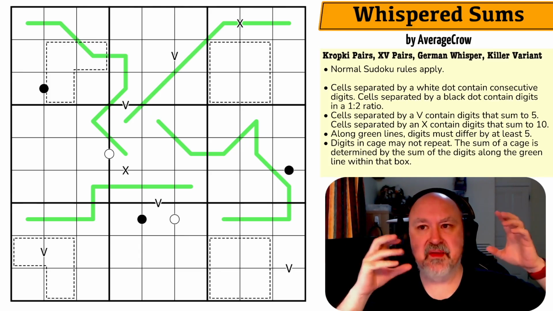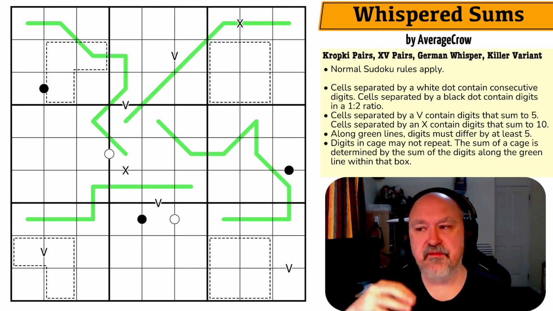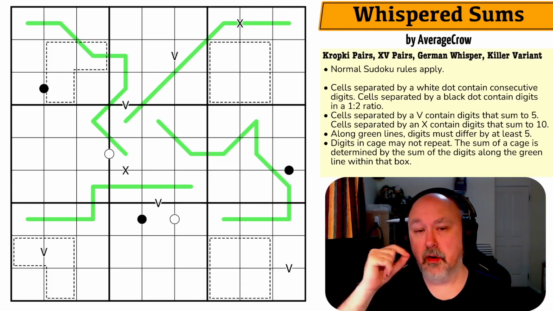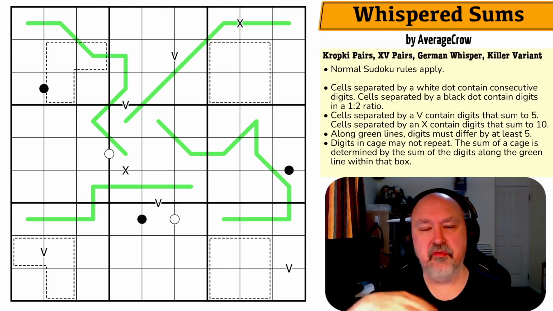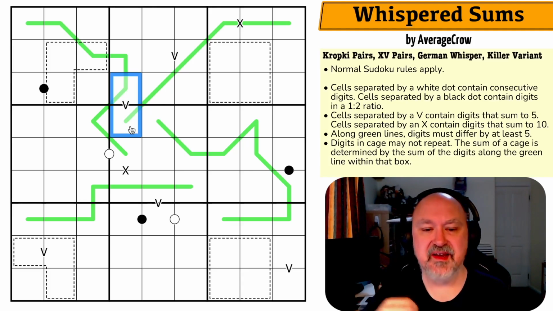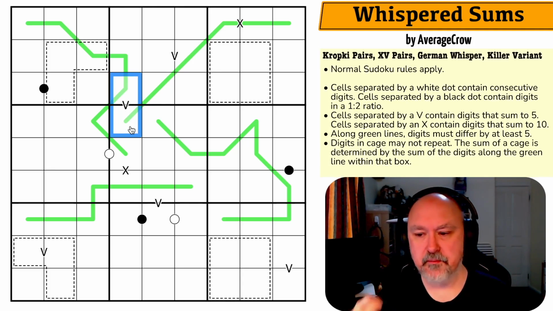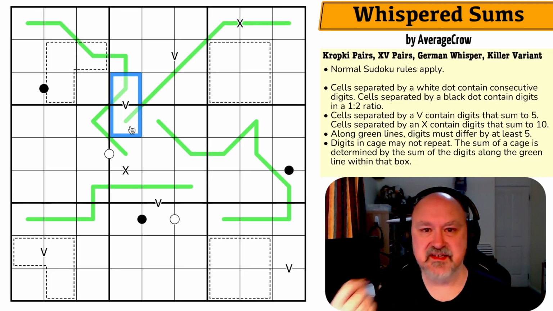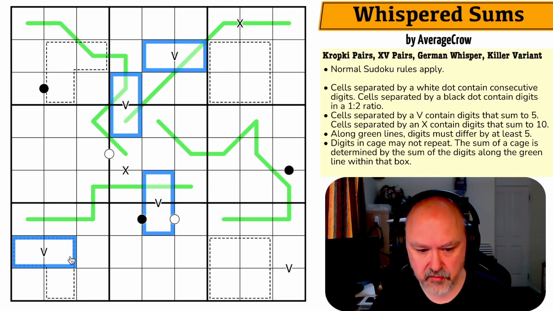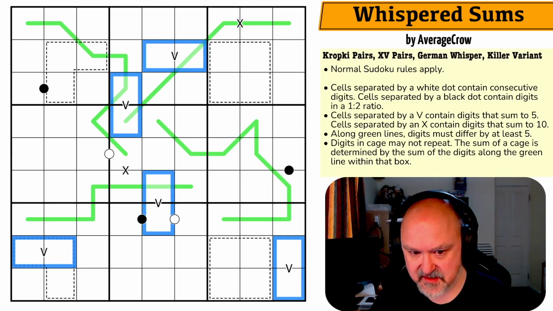So if you have a digit on a line that is below 5, the digit that is next to it must be above 5. And the digit above 5, the digit that is next to it must be below 5, which means along the lines, you'll always alternate. Below 5, above 5, below 5, above 5, or as we call it, alternating polarity, or just high-low, high-low, high-low. Now, we know that you can never put a digit above 5 on a V clue, because it would be 6 and minus 1, 7 and minus 2. So these are all low digits on V clues, and I'm going to use that to get started.